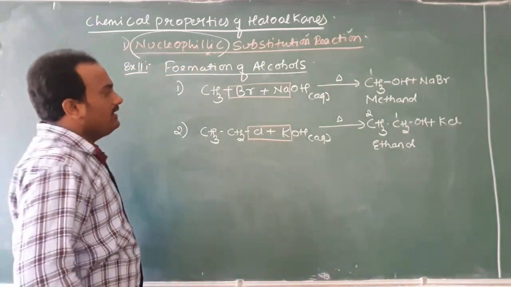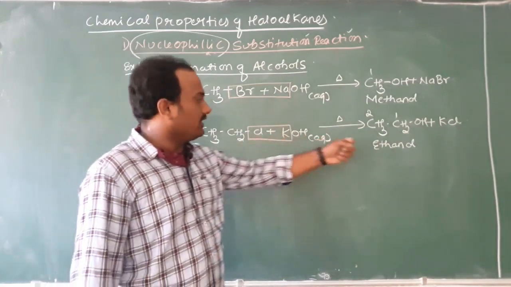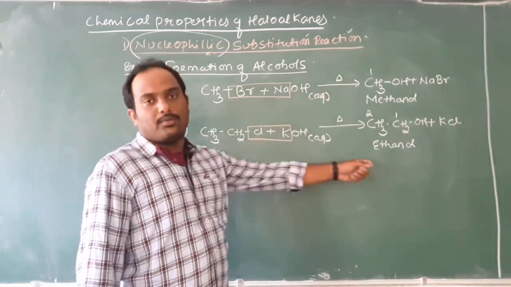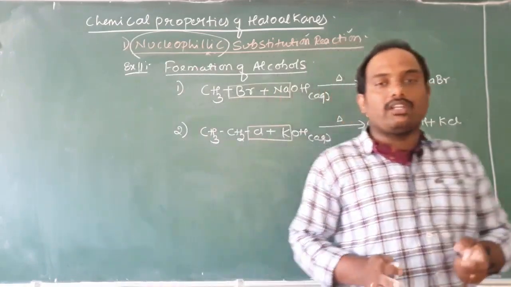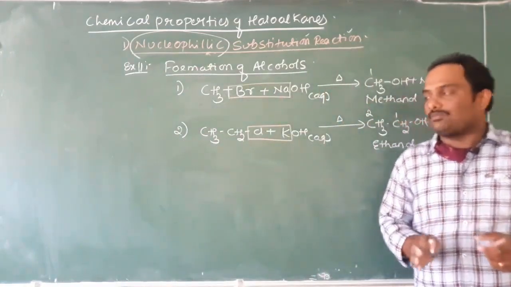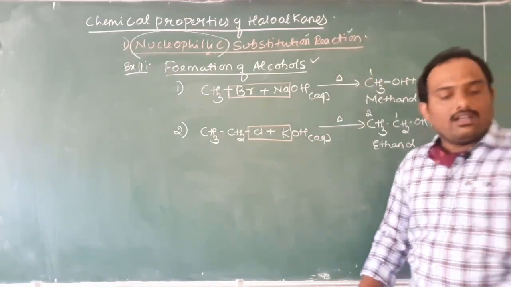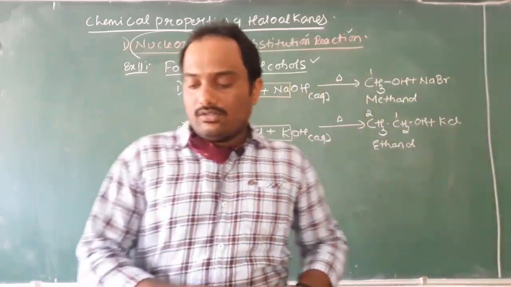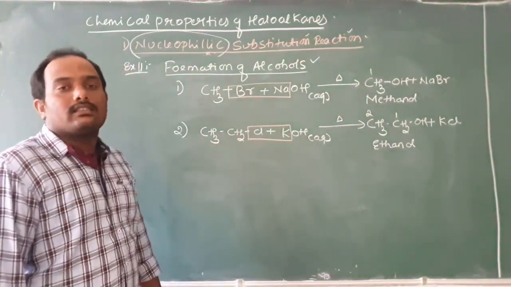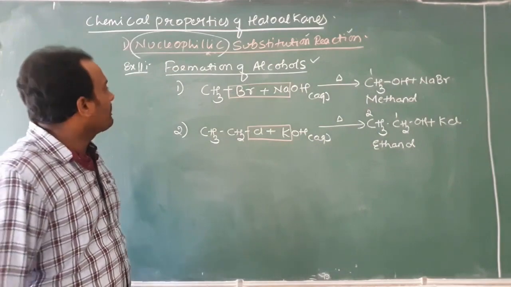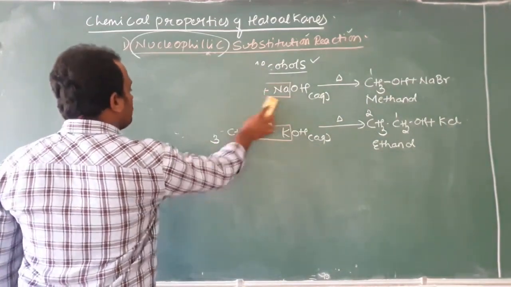You can easily remember: methyl halide will give methanol, ethyl halide will give ethanol, propyl halide will give propanol, butyl halide will give butanol. Therefore, remember, the corresponding alkyl halide will give the corresponding alcohol. This is all about formation of alcohols, right? So, formation of alcohol, you know, students, is an example of a nucleophilic substitution reaction. Now, we take the second example, then we solve.